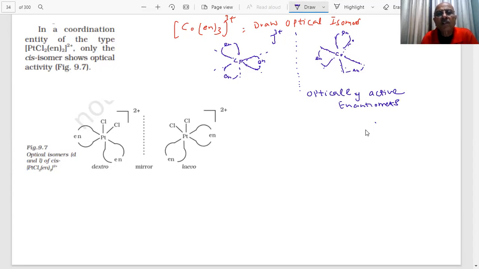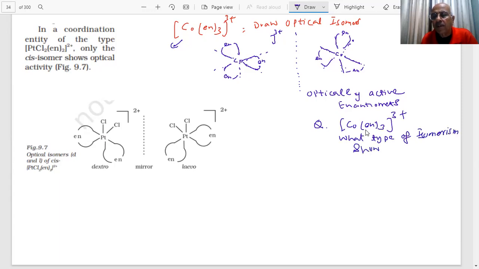If the question in the paper was, what type of isomerism is shown by this complex, student, [Co(en)3]?